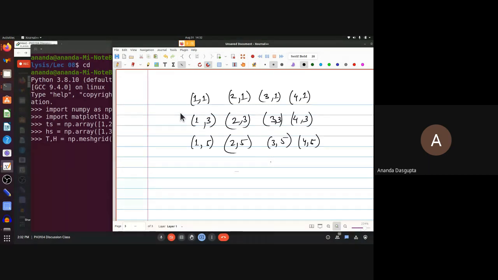But how many times does it repeat? 5 times. Just as many as the number of rows, which is the number of h's. The number of columns is the number of t's. Similarly, h will have the values 1, 3, 5, 7, 9, 1, 3, 5, 7, 9, but repeating 4 times.